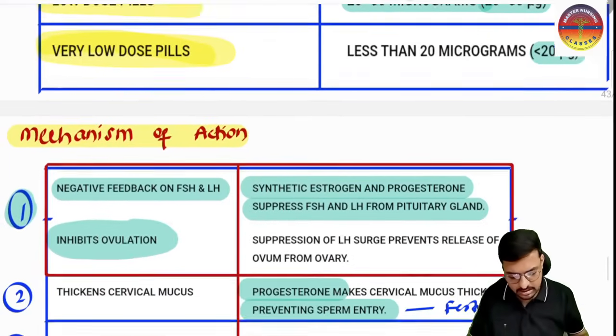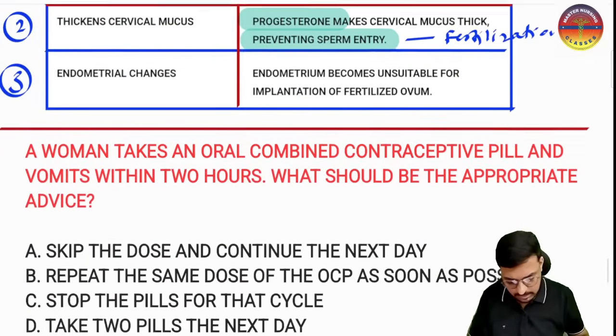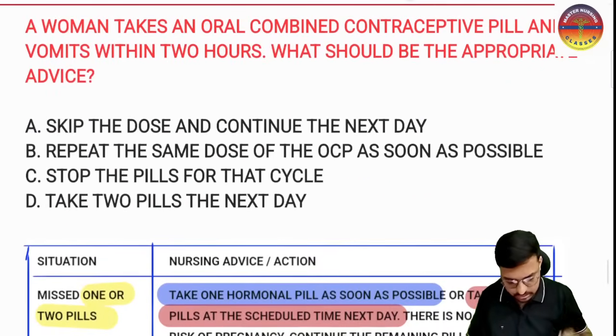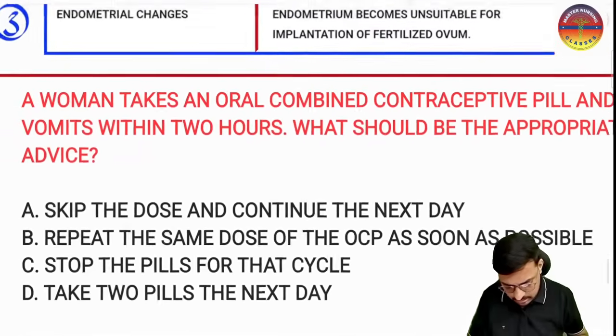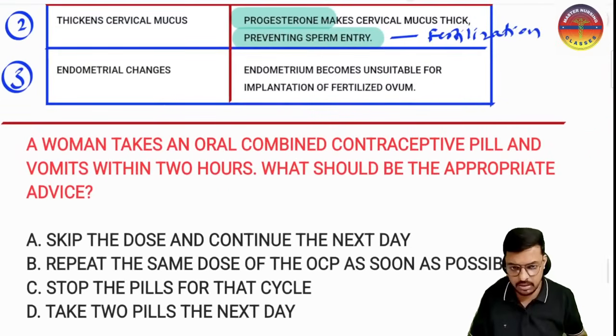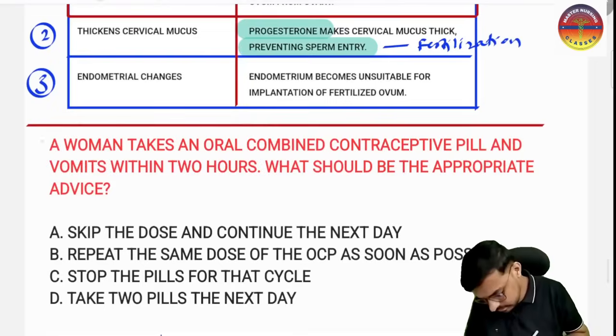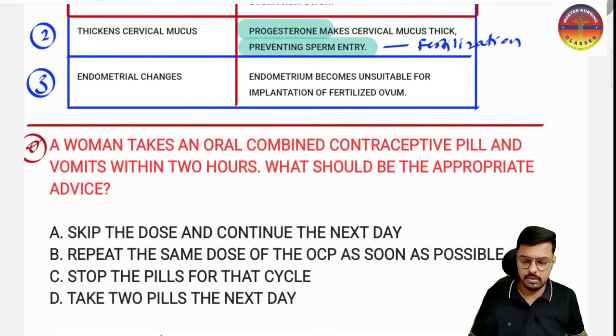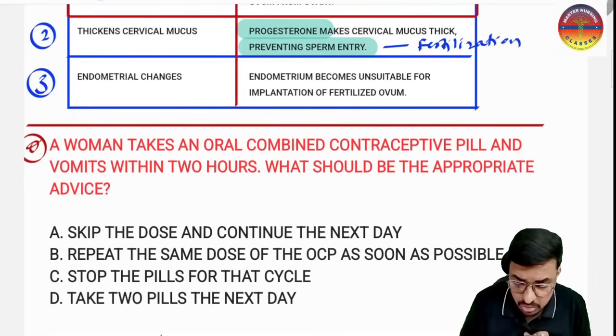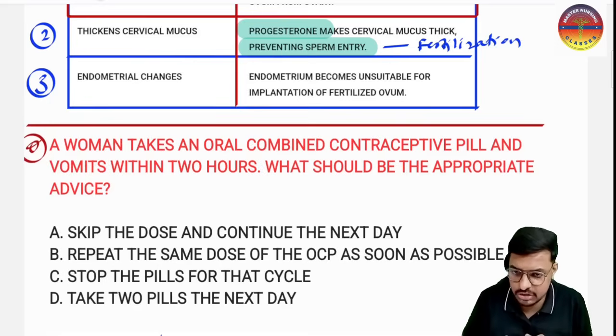Okay, yes sir. And we have discussed the mechanism of action already. Here comes the next question. I want a brilliant answer for this one, so try to choose the correct answer. Here we have the question. A woman is taking oral combined contraceptive pills, and she vomits within 2 hours. What is the most appropriate advice you have to give to that particular woman?